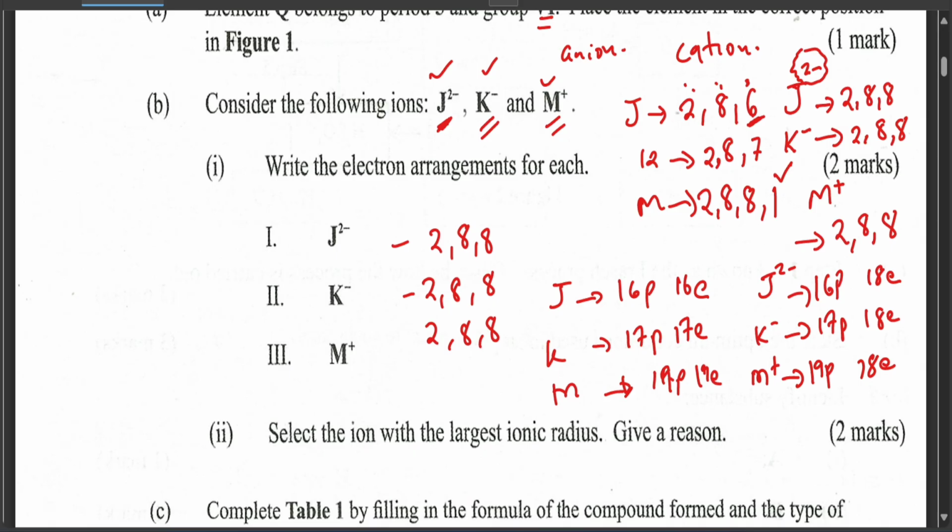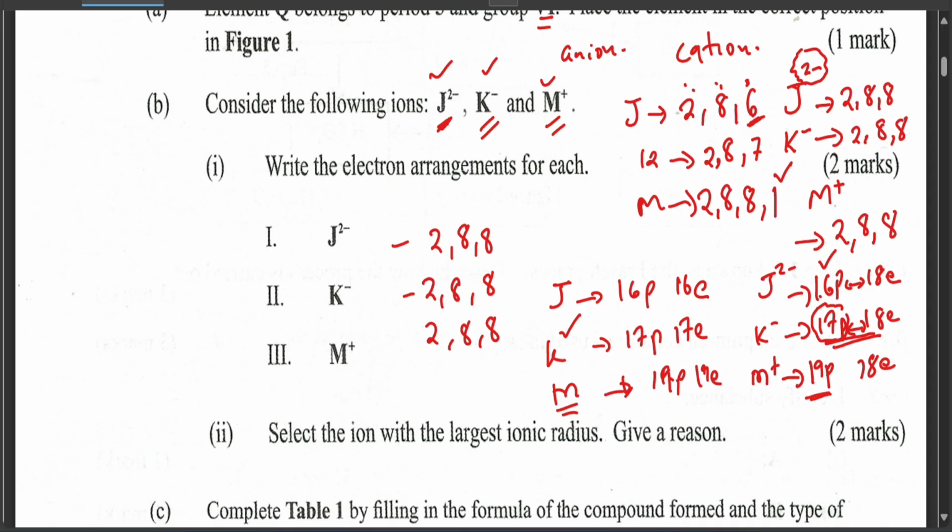Okay, now if you look at 16 protons and 18 electrons, the attraction is not that strong as compared to the K. So the K has a slightly larger attraction because it has more protons compared to J. So therefore the J's nuclear force of attraction is weaker compared to K. As for M, it has a higher nuclear force of attraction because of the superiority of the protons.